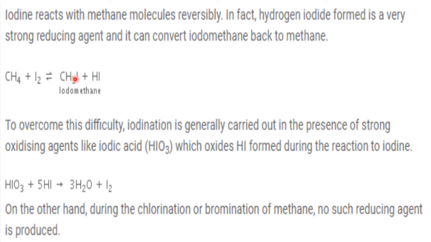See, CH3I forms, whether it is a small amount or a large amount, but we have got some amount of CH3I. So iodination of methane is very slow. If it forms, it is reversible in nature. So then getting CH3I is very difficult. So to remove the difficulty, this is the extra step we have carried out. Okay. So today what did we understand? We understood this part of the reaction, substitution reaction, which is very important. So I have taken extra time to understand this reaction. And in tomorrow's class, we will discuss the remaining chemical properties of alkanes, especially methane. Till then, bye and have a nice time.